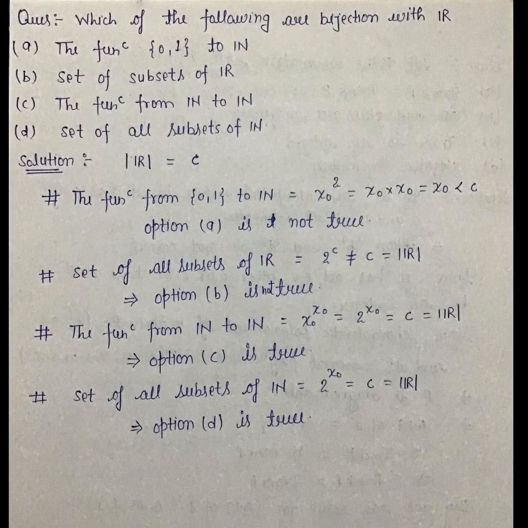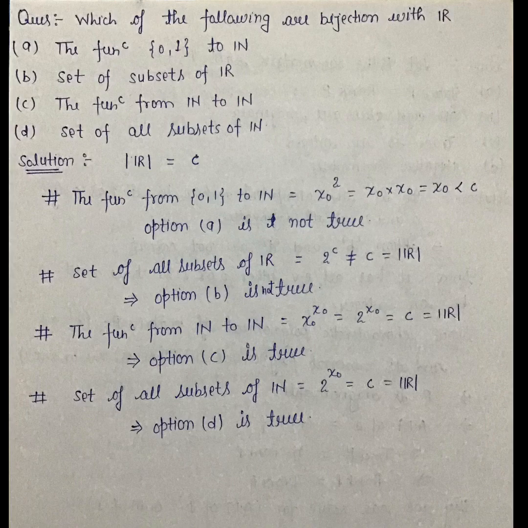So option 1, the function from {0,1} to N. So the total number of functions from {0,1} to N is equal to alif naught to the power 2, where alif naught is the cardinality of natural numbers, which is equivalent to alif naught, which is less than C. So option A is not true.